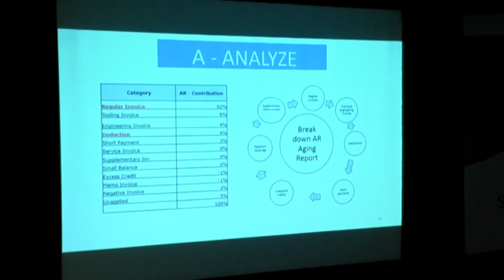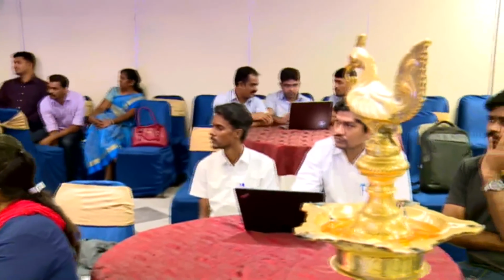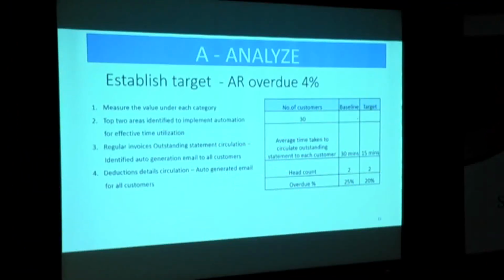We plotted so many categories and identified which top category is causing the larger percentage of the AR overdue. The listed ones are regular, tooling, engineering and so on. We should not focus more on tooling and engineering, because they have their own process: the tooling should be moved to the customer place, with a tool movement category and listing. So the top areas we can address to reduce our overdue are the regular invoices and the deduction portion. We identified these two and started implementing something to address this issue.